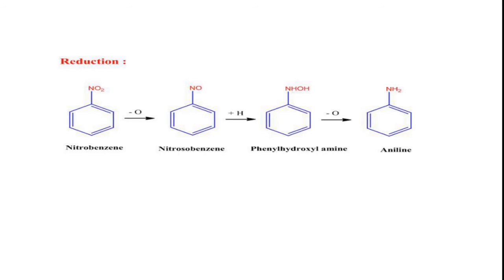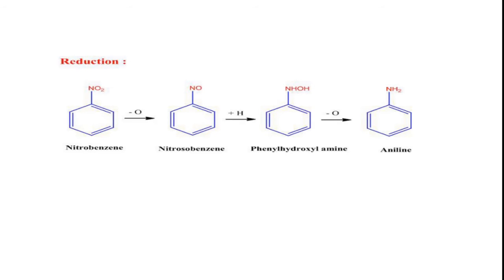If we perform the reduction reaction in the presence of a strong reducing agent, then we will get the final product, that is aniline. If we perform the reduction reaction with a mild reducing agent, then we will get nitrosobenzene as a product. If we perform the reduction reaction using moderate reducing agents, then we will get multiple compounds, which we will see in the coming slides, right? This is a very important slide.